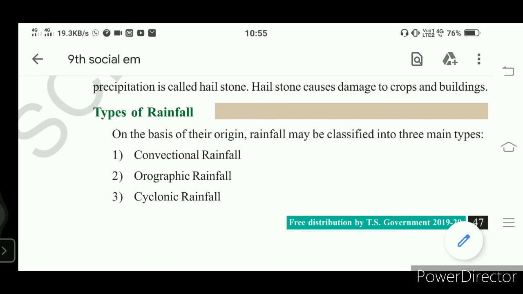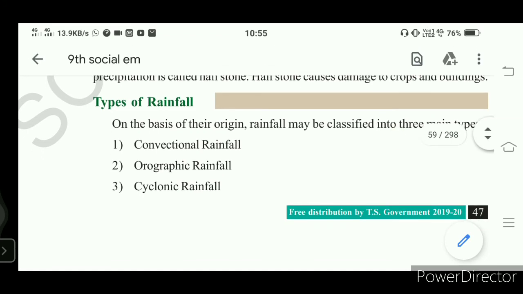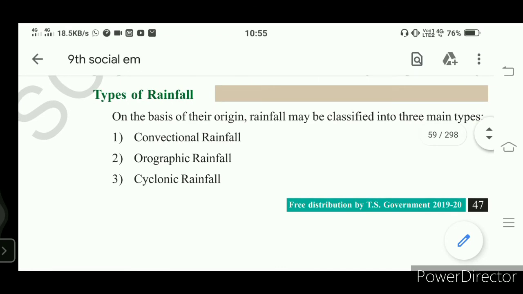And it starts rising into the higher altitude. As it rises, it also expands and becomes cool, and it sheds some of its moisture.